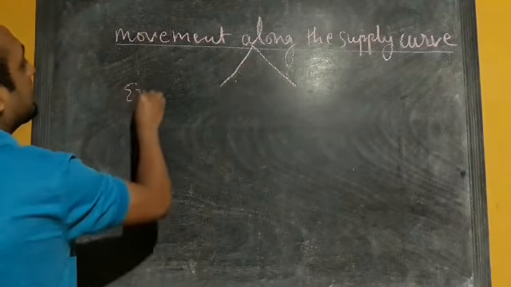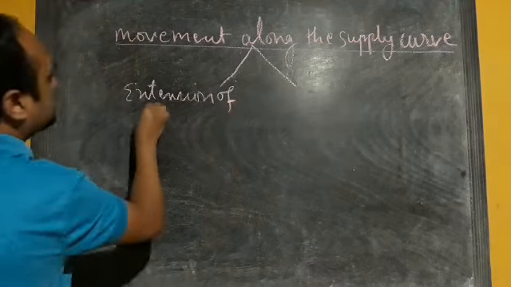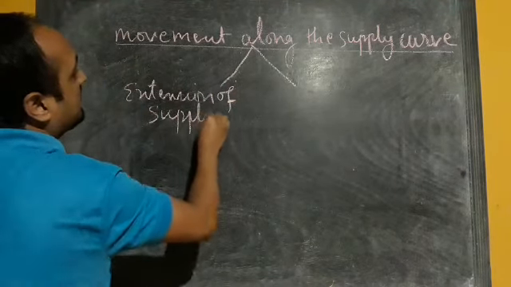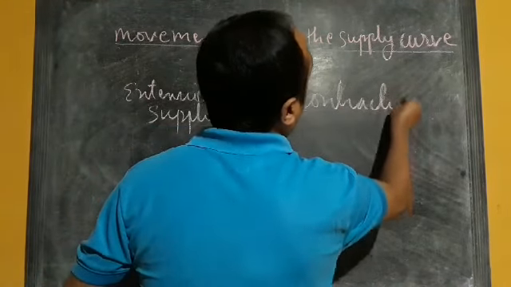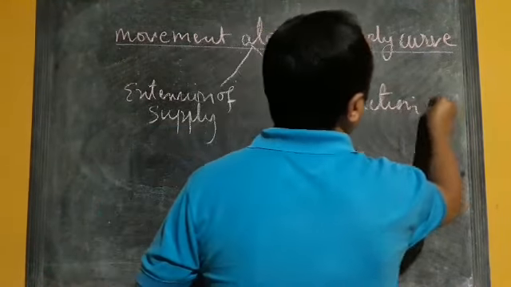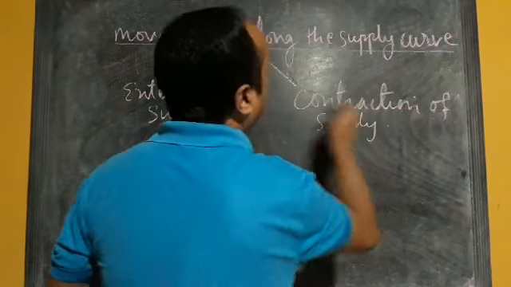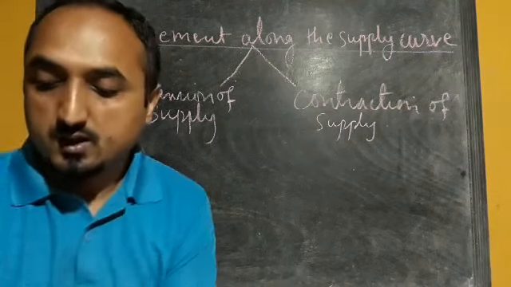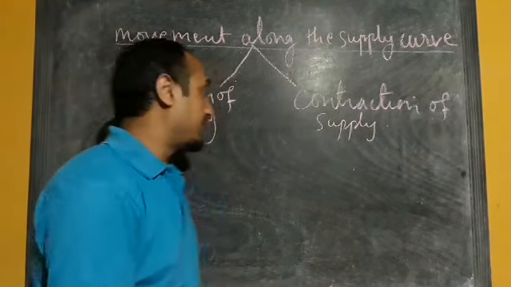One is called extension of supply and the second one we have is contraction of supply. This can be explained with the help of a diagram also.